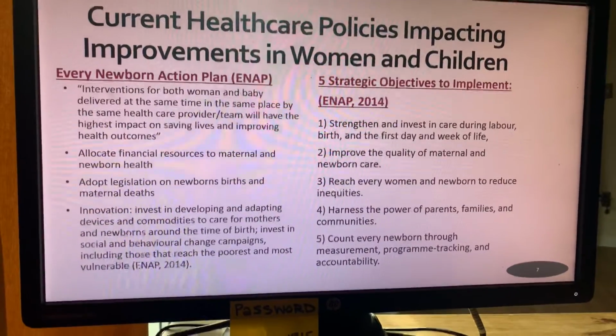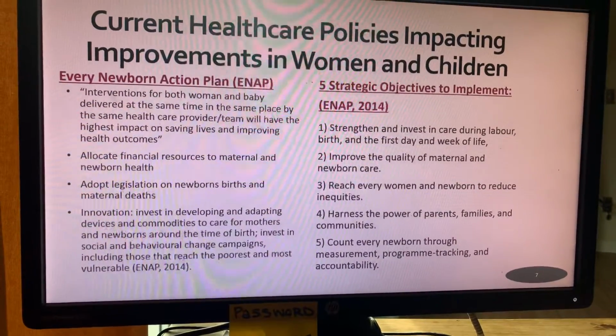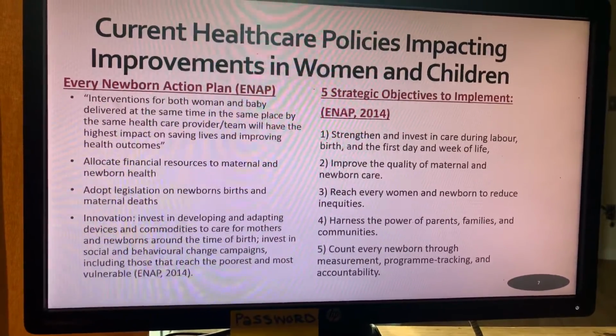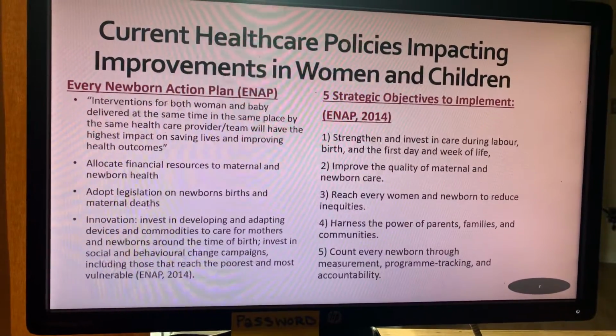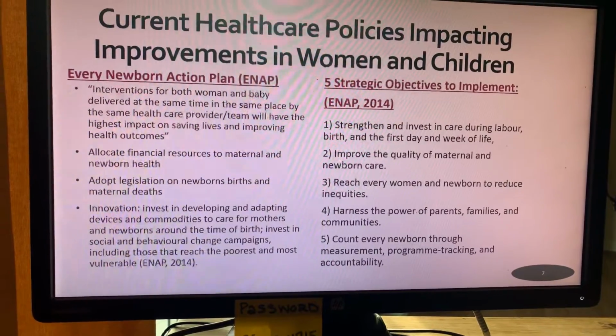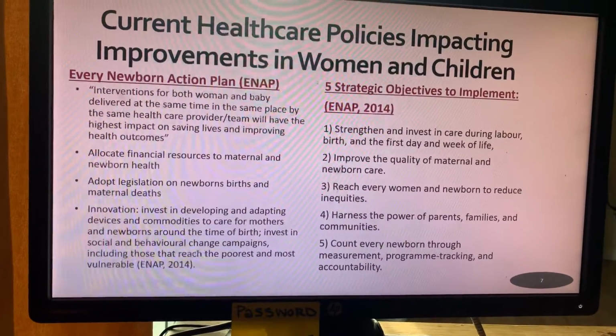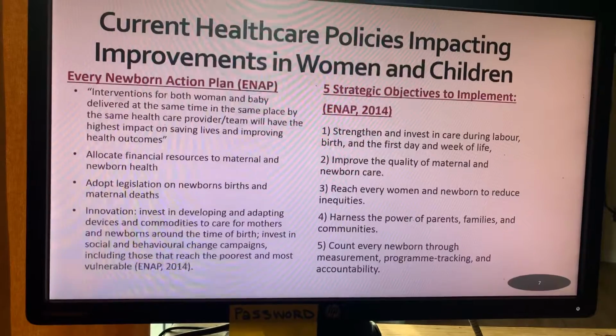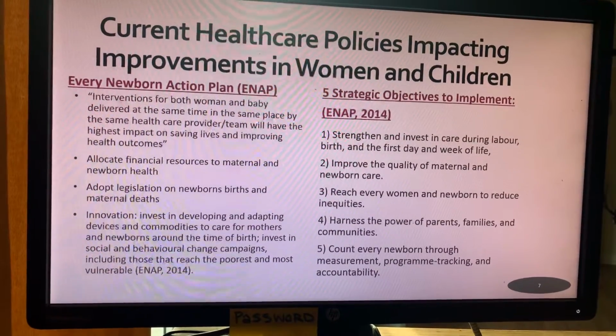5 strategic objectives that were imposed to implement were to strengthen and invest in care during the labor, birth, as well as the first day and week of life. This would be able to improve the quality of maternal and newborn care. We need to research every woman and newborn to be able to reach all their abilities to reduce their